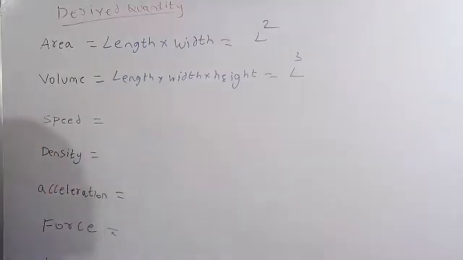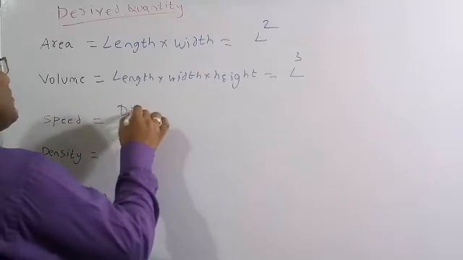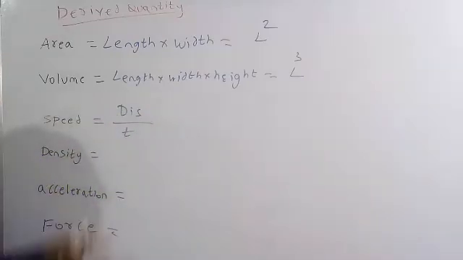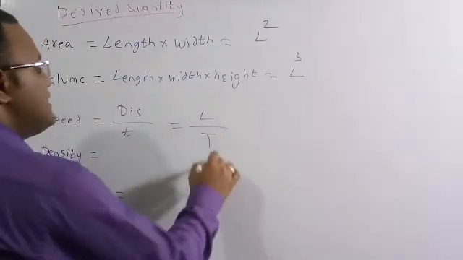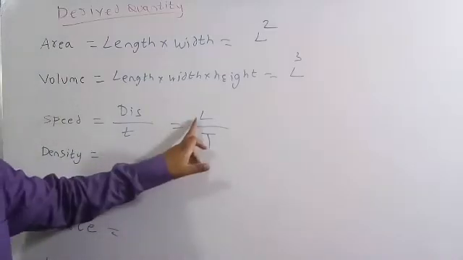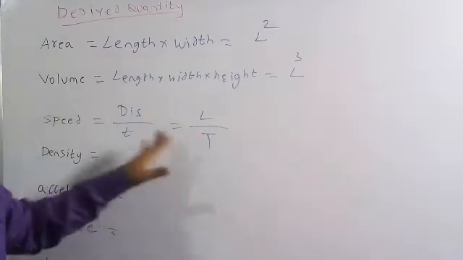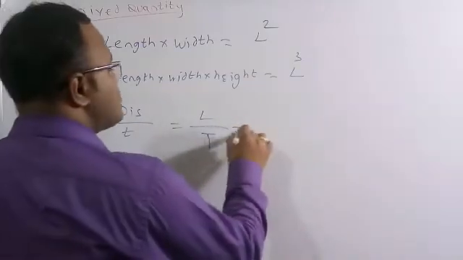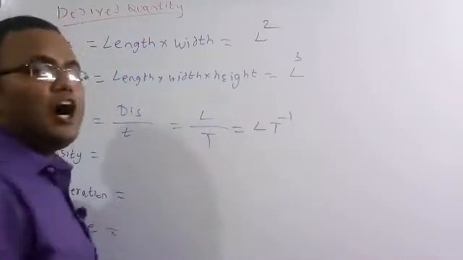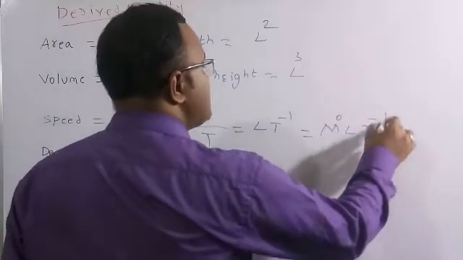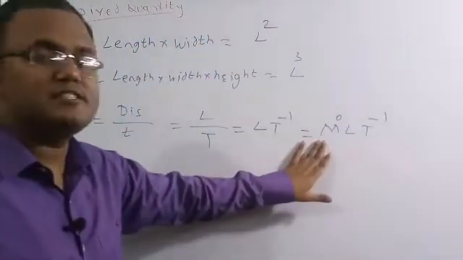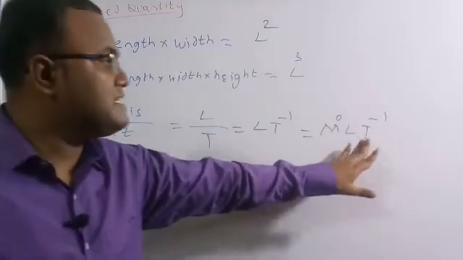And similarly for speed, distance is equal to speed into time, so speed is equal to distance by time. Here distance is nothing but length, and time we measure in seconds, which is time t. So L is the dimensional formula for the distance and t is for the time. So we can write it as L into t to the power of minus 1, or in terms of mass, m to the power of 0 into L into t to the power of minus 1. Here m is mass, L is length, t is time.